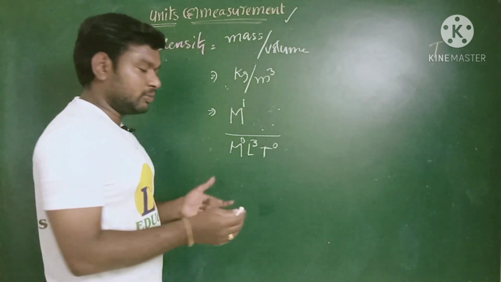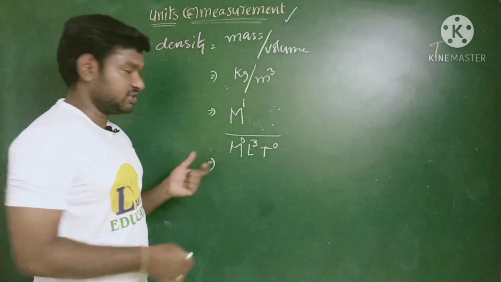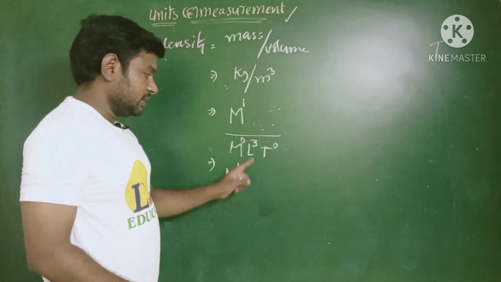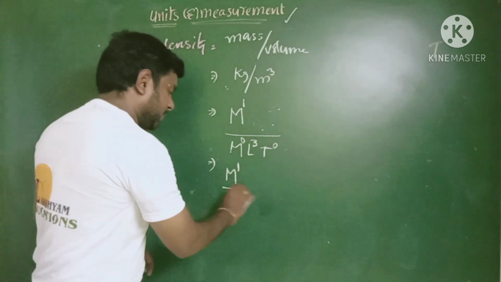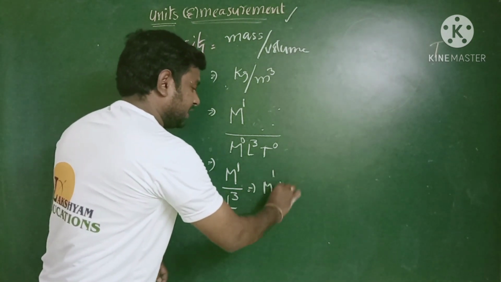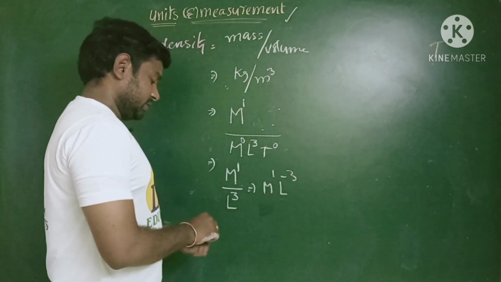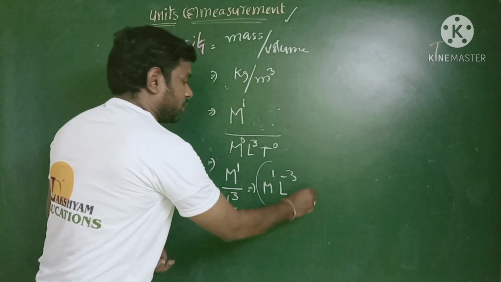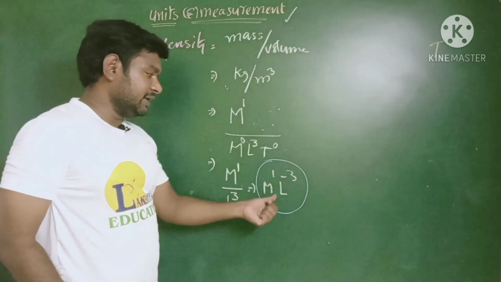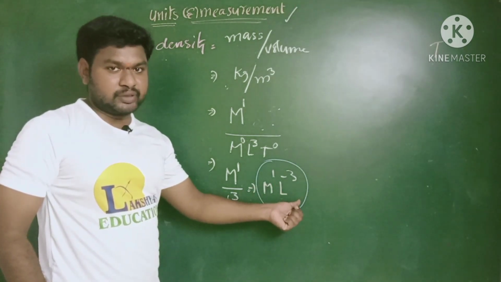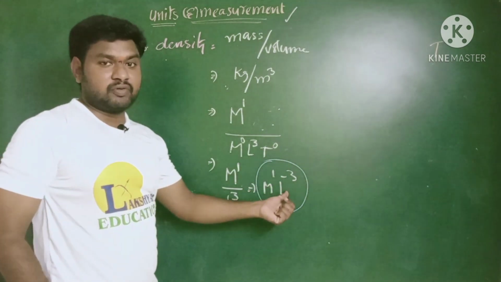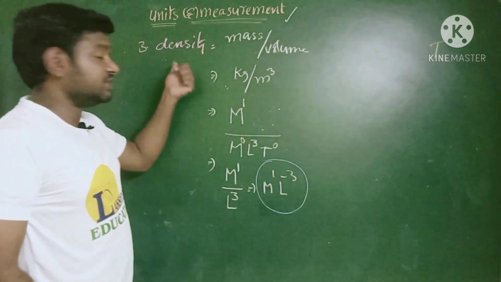So what is the final dimensional formula for this density? M power 1, which is in the numerator, L power 3 in the denominator. M power 1 by L power 3. When it comes upwards, M power 1, L power minus 3. So this is the dimensional formula for the density. There is no need to represent time here according to the formula and unit, right? So M power 1, L power minus 3. This is the dimensional formula for the density.